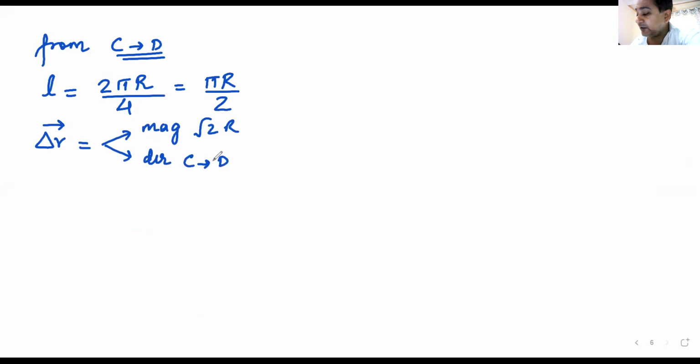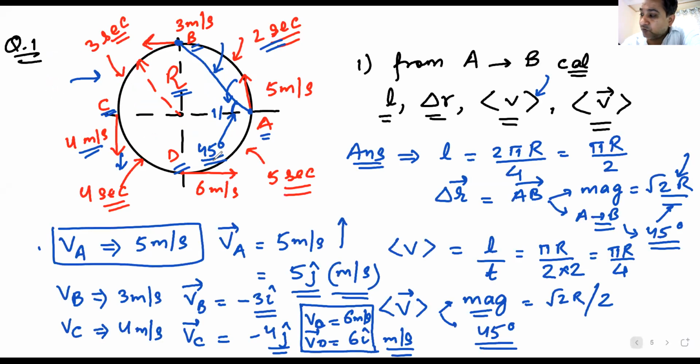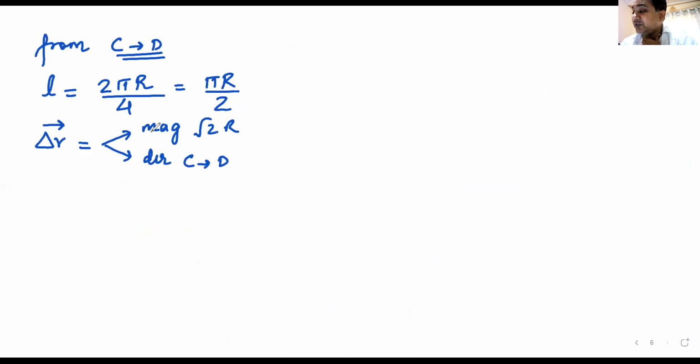If you want to write it in terms of angle, what will you do? I'll use the green pen. I join C with D, and I find out this green angle. How much is this green angle? Everyone knows. Tell me the answer. C to D makes an angle of 45 degrees with the x-axis. Great. That was displacement, the magnitude and direction.